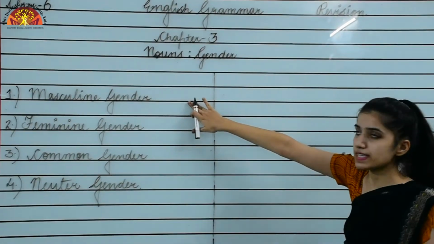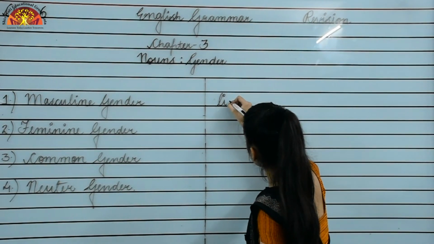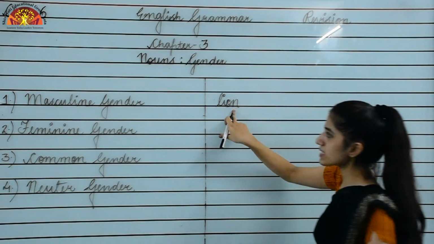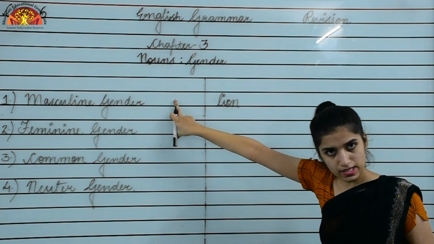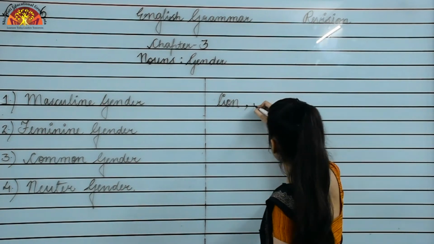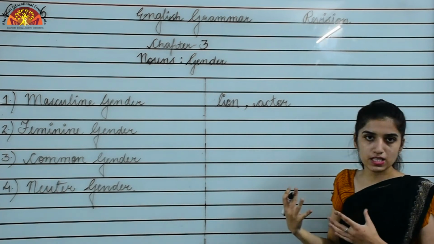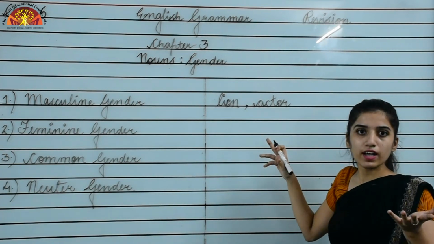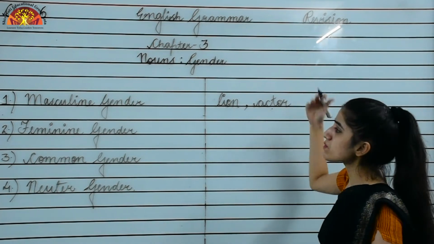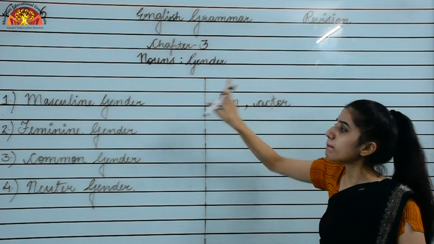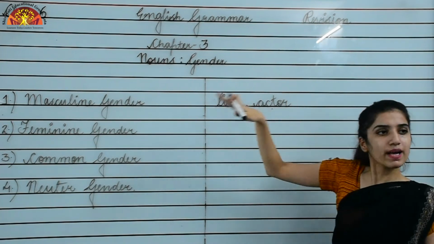So first one is masculine gender. I am writing the example of this. Lion. Lion represents male. Okay, so that is an example of masculine gender. Okay, actor. You all know so many actors, right? Like Salman Khan is there, like Shah Rukh Khan is there, right? Now, actor represents what? Male. So this is an example of masculine gender. Okay, these are the 2 examples of masculine gender.